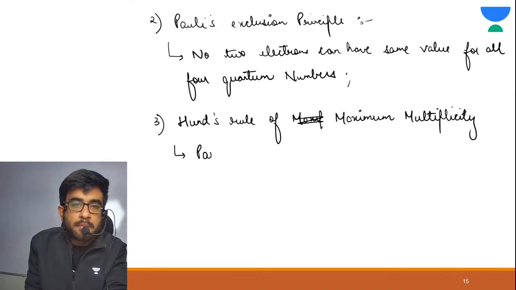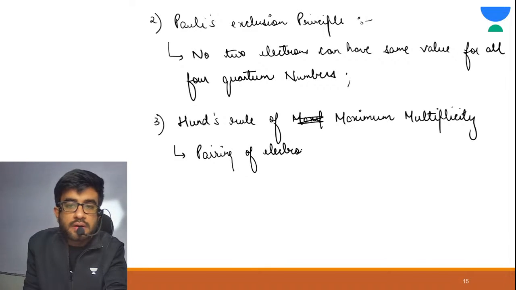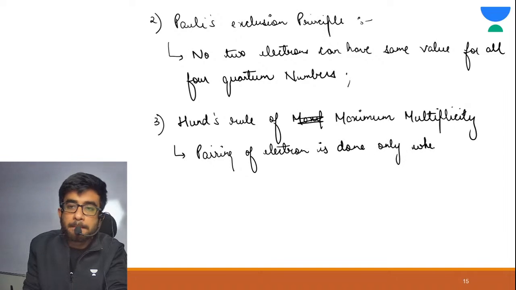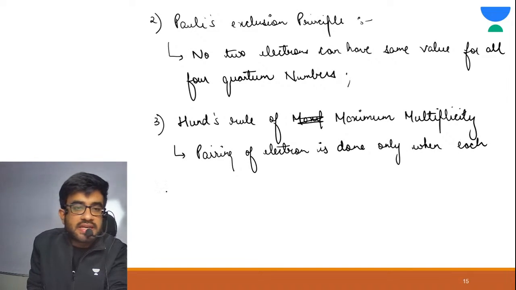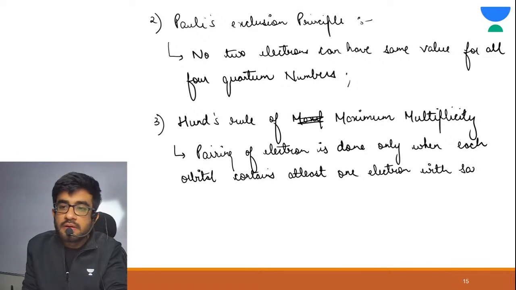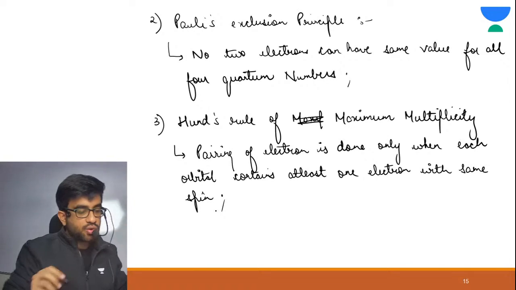This rule says pairing of electrons is done only when each orbital contains at least one electron with the same spin. I will explain each and everything, don't worry. Yes, so these are the rules.